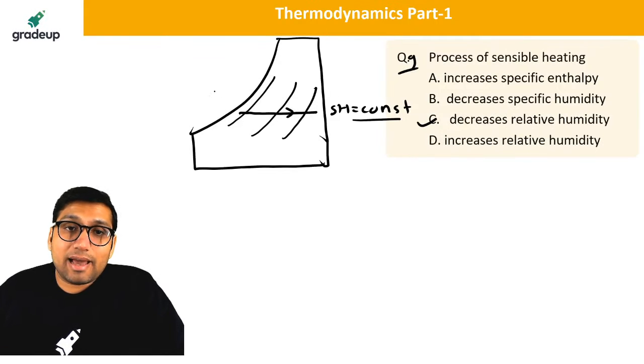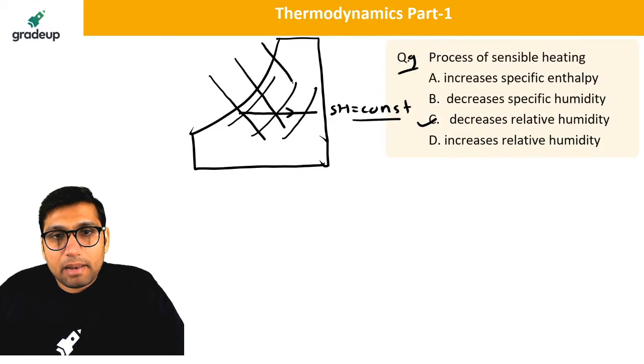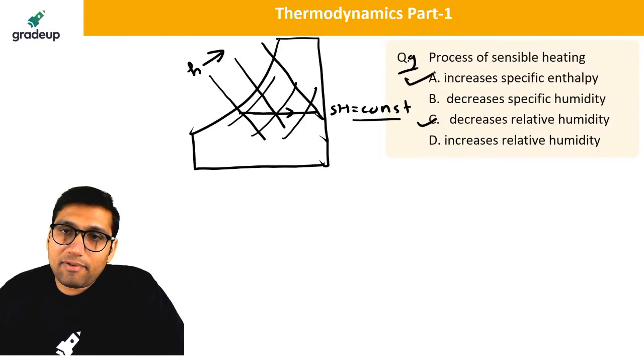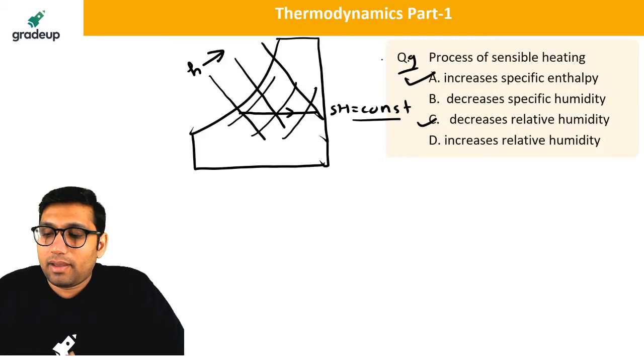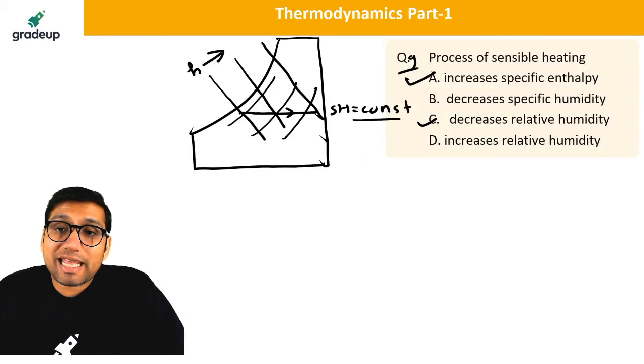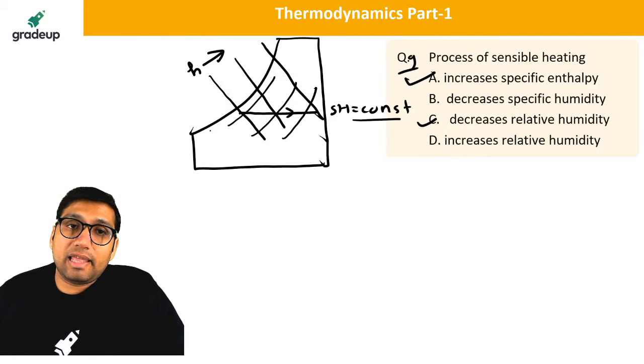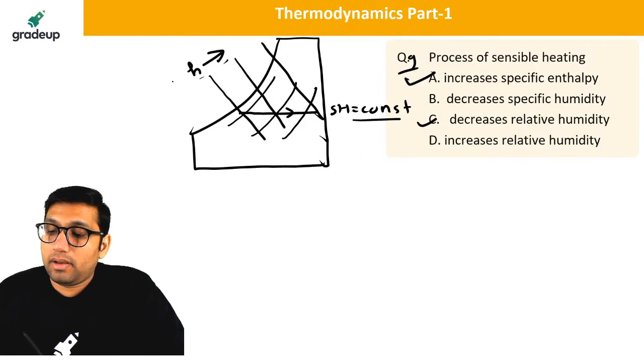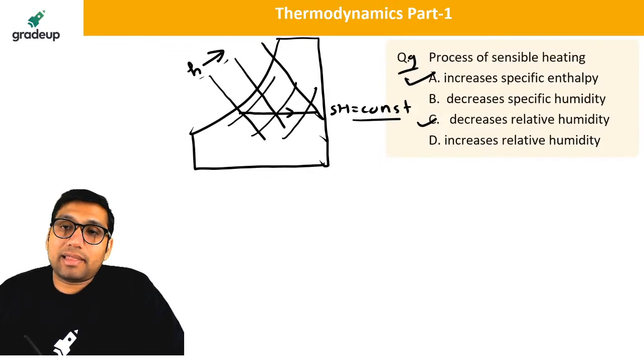Now option A is specific enthalpy. If you talk about enthalpy, it will increase in this direction. So yes, option A will also be correct. I had not read the option. Your answer is correct, Sarat Lal, absolutely correct. So it's actually options A and C. Specific enthalpy will increase if you go in this direction. It is specific enthalpy, my dear.